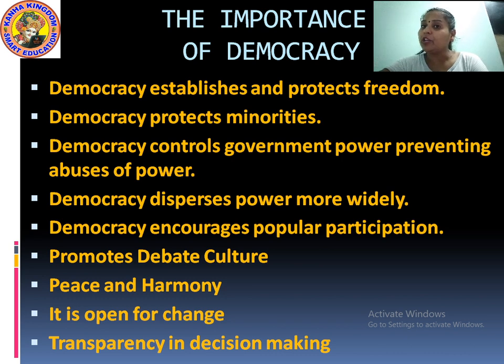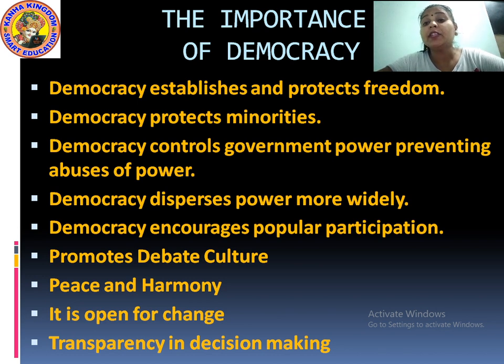Now let's continue with the importance of democracy. Why do we require democracy, what are the basic features of democracy, and what does democracy provide us? Democracy establishes and protects freedom. And how does democracy protect freedom? Democracy protects freedom by giving equal rights to every citizen.